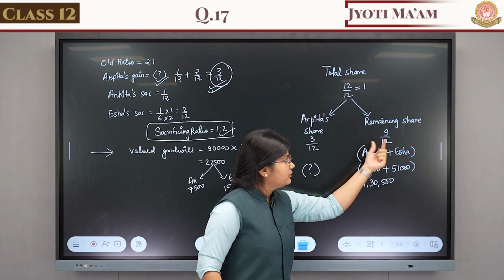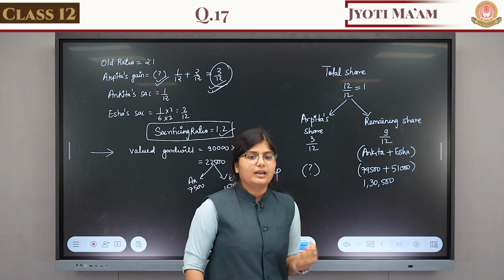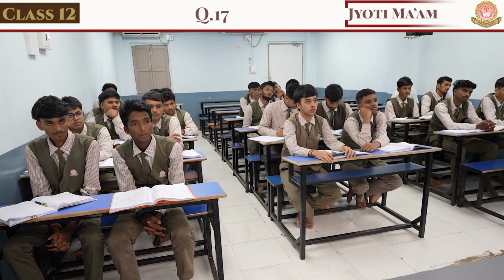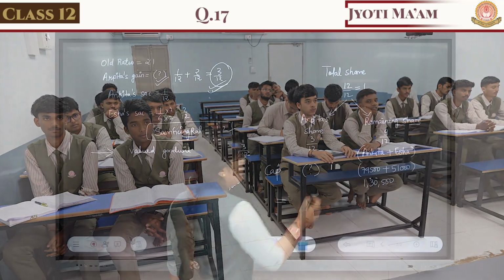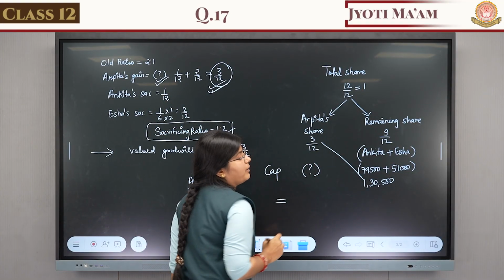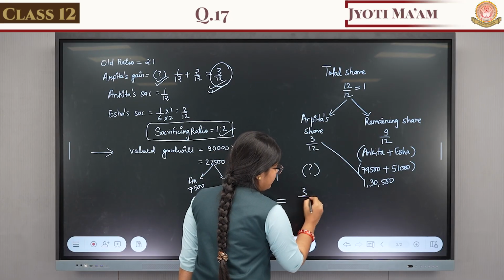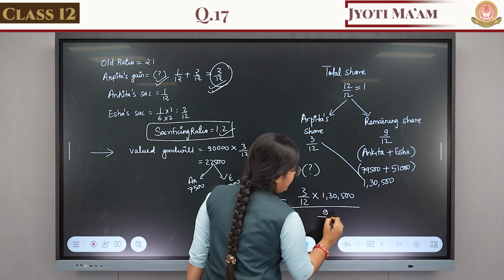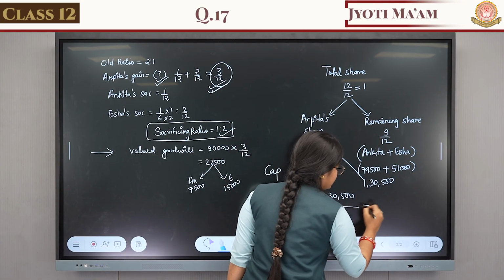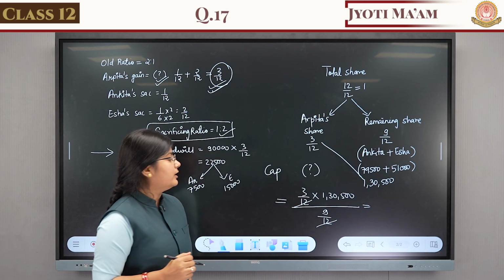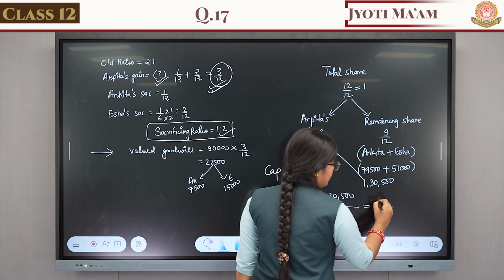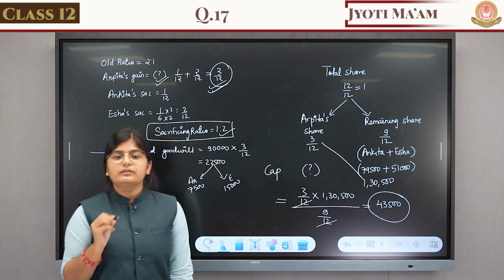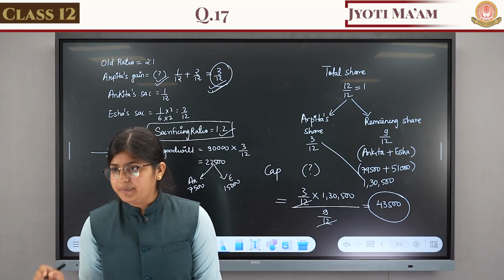So what is the capital of Arpita? Cross multiplication: 3 by 12 multiplied by 1,30,500 divided by 9 by 12. The denominator cancels: 3 into 1,30,500 divided by 9 is 43,500. Arpita will bring 43,500 as her capital.